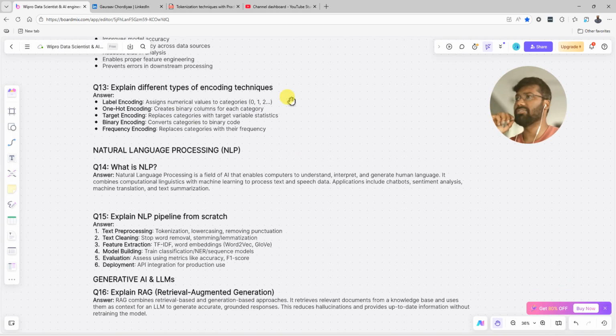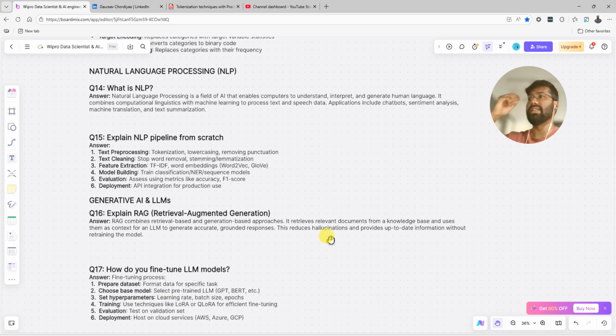Explain the different types of encoding technique. There is label encoding, one-hot encoding, target encoding, binary encoding, and frequency encoding. They have different types and different uses. So whenever the problem statement comes, you should know when and where to use. Label encoding assigns a numerical value to the categories, like 101, 102. One hot encoding creates a binary column for each category. Target encoding replaces categories with target variable statistics. Binary encoding converts categories into binary code. Frequency encoding replaces categories with their frequency.